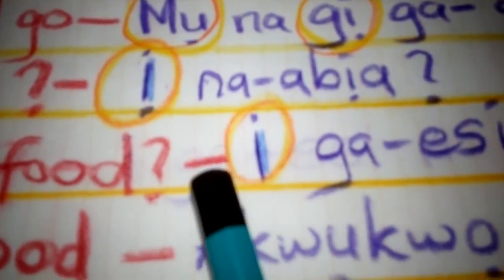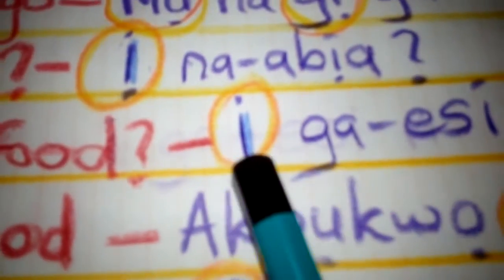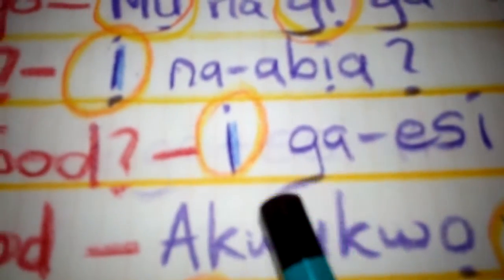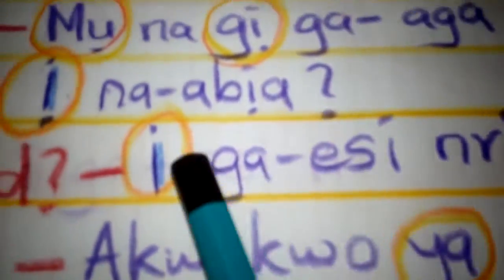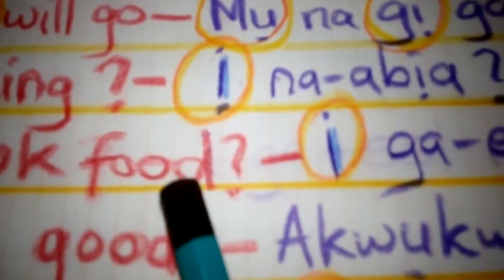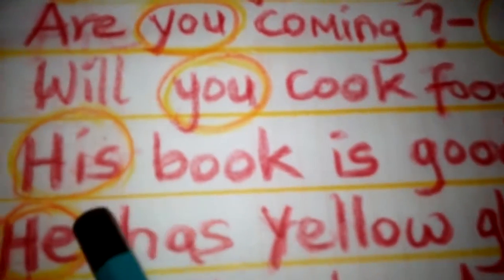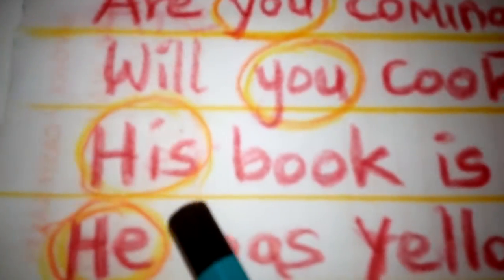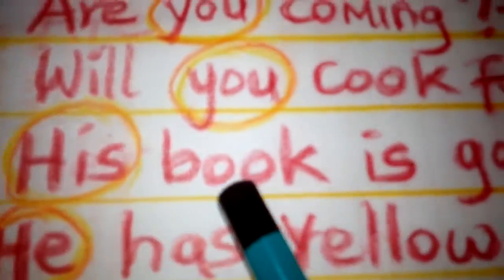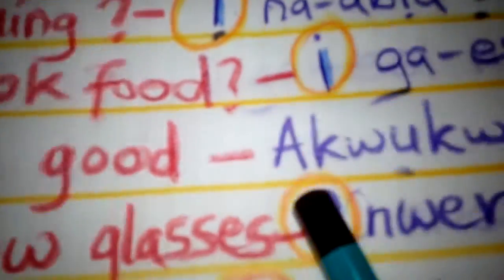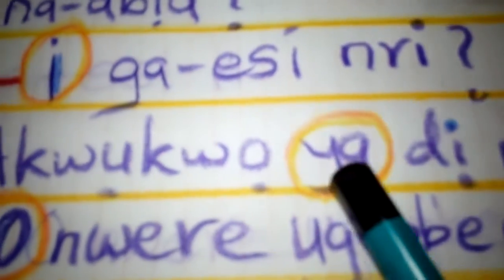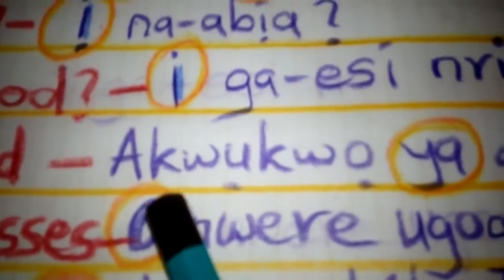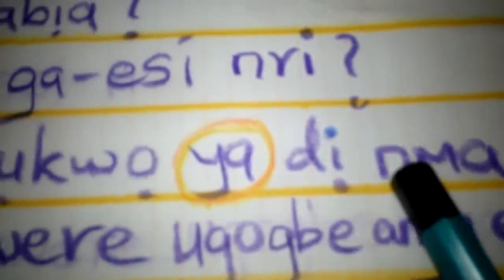Okay, so you check out my vowel, the infinitive vowel, participle and stuff, and auxiliaries. You will see what I'm trying to say here, in the last video. Okay, his book. His is a singular pronoun. Okay, his book is good. Akwụkwọ ya is a singular pronoun in Igbo language. Akwụkwọ ya dị mma.